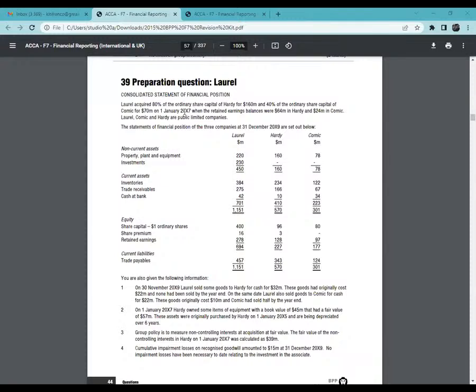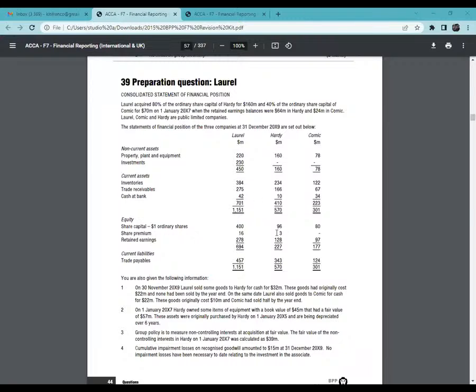Let's count this. You see, the date of acquisition, my friend: Laurel acquired this on 1st January 2017, not 2015. 2015 is when the assets were being acquired. Here we are talking about acquisition of the subsidiary, which was acquired on 1st January 2017. And the date of the financial statements is 31st December 2019. So count from 2017: the whole of 2017, 2018, and then 2019. I'm getting 3 years.